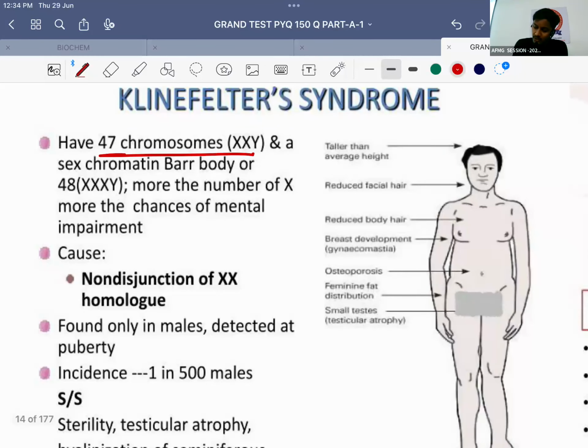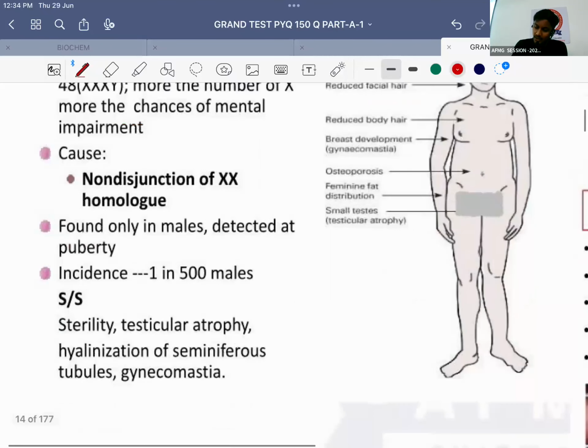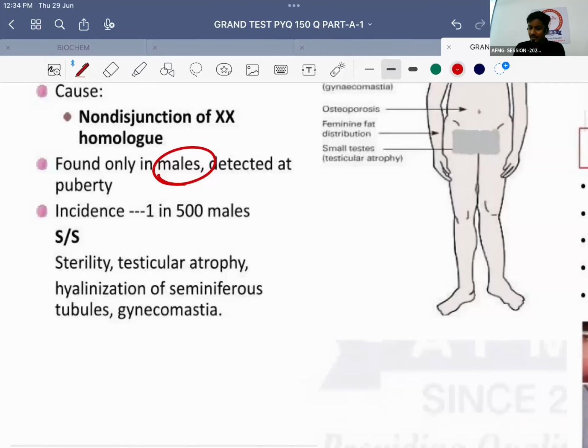Quickly, Klinefelter syndrome, what is the genotype? 47XXY. How many bar bodies? One bar body. Okay, important, it is mainly seen in males. What will be the features? The patient will not be able to beget children, that is called sterility. The testis will be atrophied. Why? Because there are 2 X chromosomes, therefore more estrogen is produced and therefore there will be atrophy of the testis.